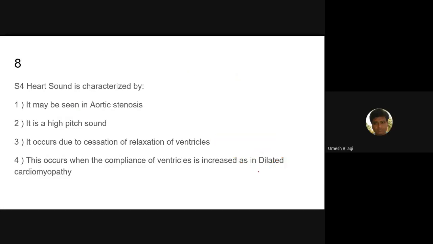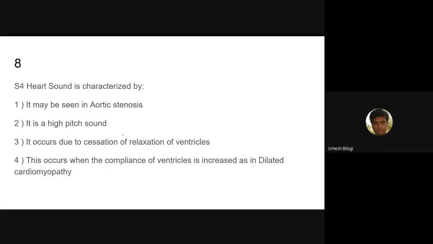So it may be seen in aortic stenosis. Is it a high pitch sound? No, it is a low pitch sound. It occurs due to cessation of relaxation of the ventricles. Why cessation? When they are stiffer or thicker, there is cessation. They will not dilate easily. So that's the reason.